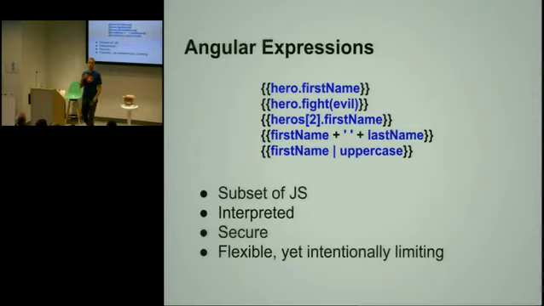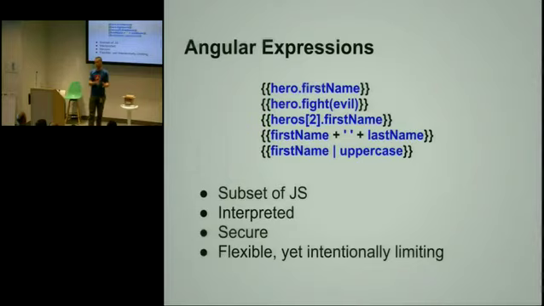You should be able to reference objects. You should be able to call getters if you want to, but you shouldn't be able to do something too crazy and put too much logic into the template, because all the business logic really belongs to the controller. And I'm going to touch on that a little bit later. The reason for this: controllers are JavaScript, and JavaScript is testable. And if you separate the controllers and view with data binding, then you can test controllers without instantiating the view.